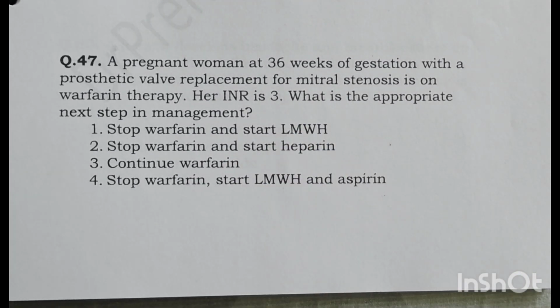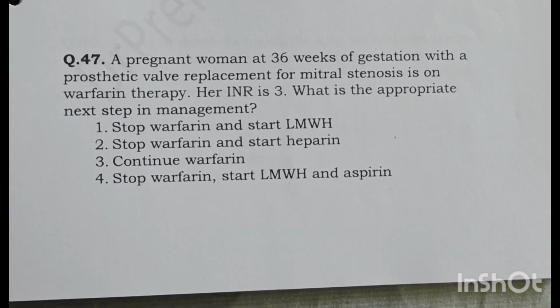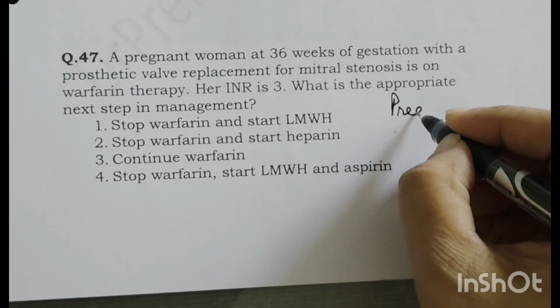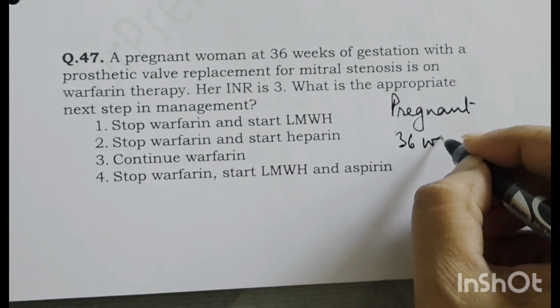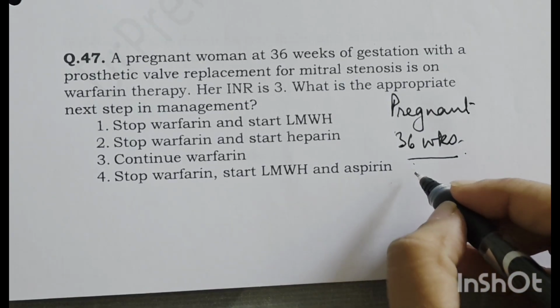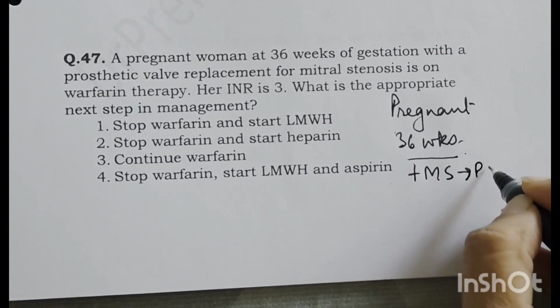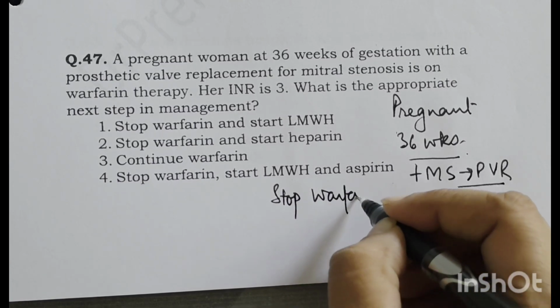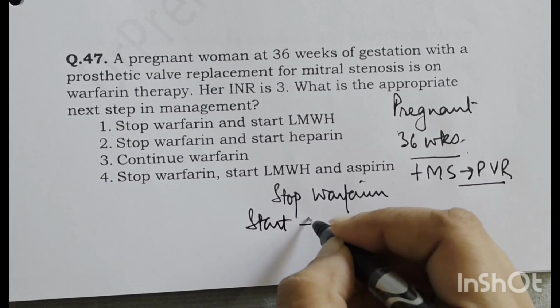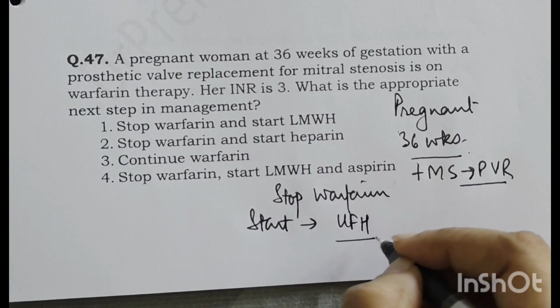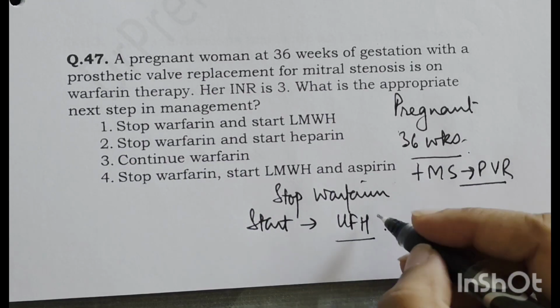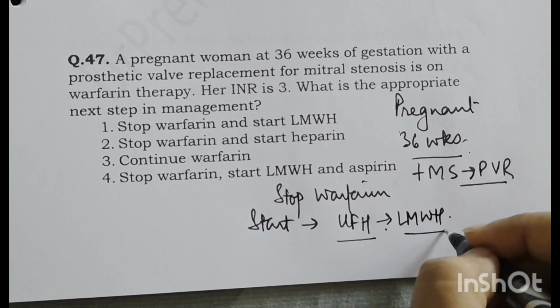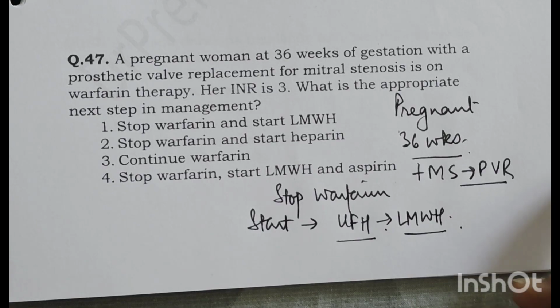A pregnant woman at 36 weeks of gestation with a prosthetic valve replacement for mitral stenosis is on warfarin therapy. Her INR is 3. What is the appropriate next step? Now the patient is pregnant, and it is 36 weeks. With mitral stenosis and prosthetic valve replacement, we need to stop warfarin and start unfractionated heparin or low molecular weight heparin to maintain anticoagulation.